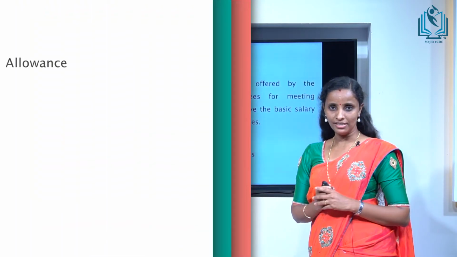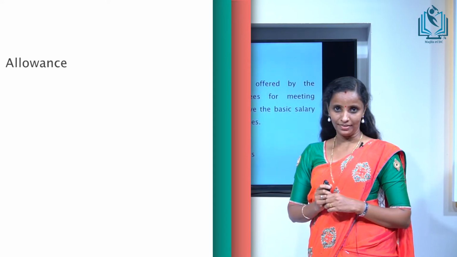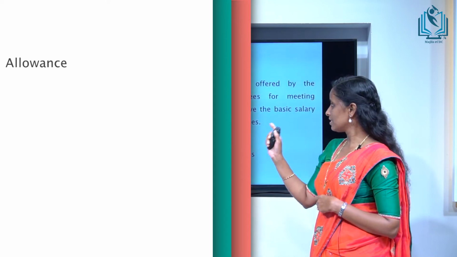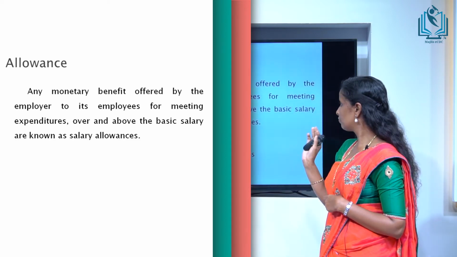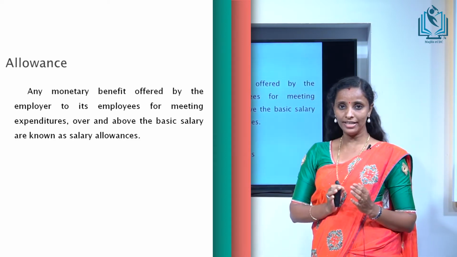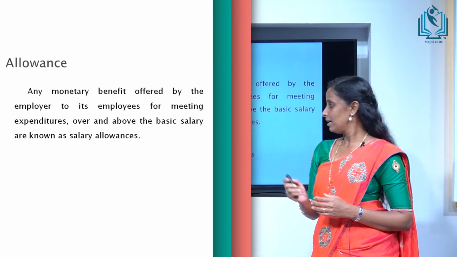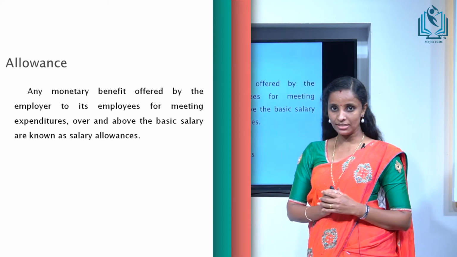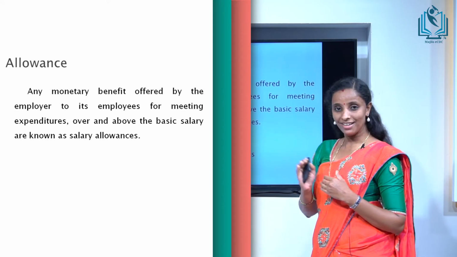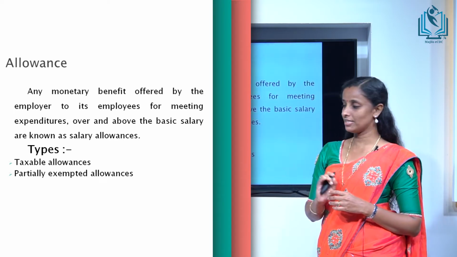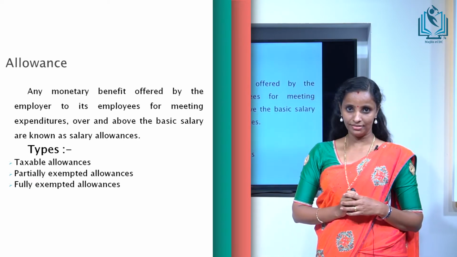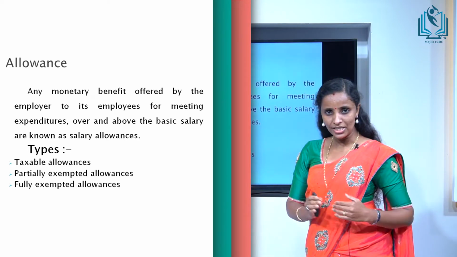As we already discussed, allowance is a part of salary, and allowance means any monetary benefit offered by the employer to its employee for meeting expenditure over and above the basic salary. And for the purpose of income tax, the allowances will be classified as taxable allowances, partially exempted allowances and exempted allowances. So, let us discuss one by one.